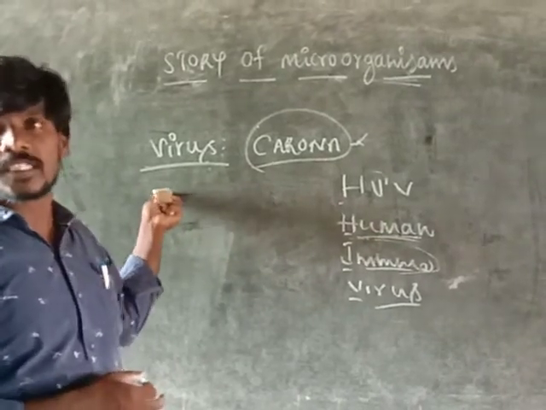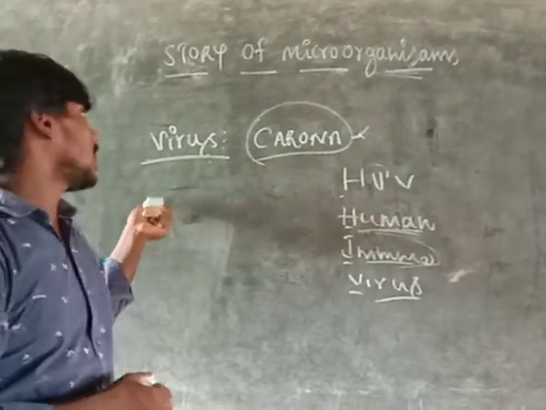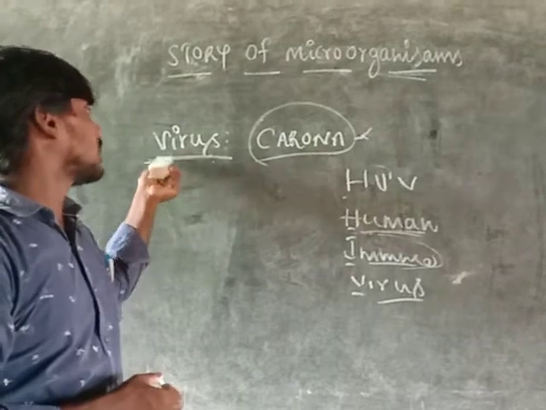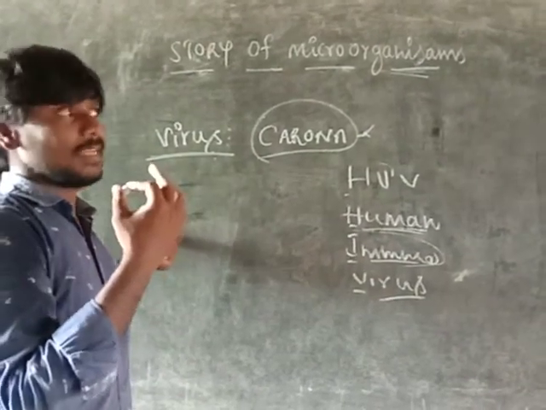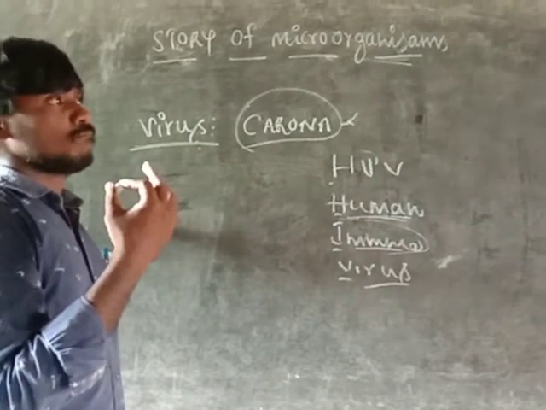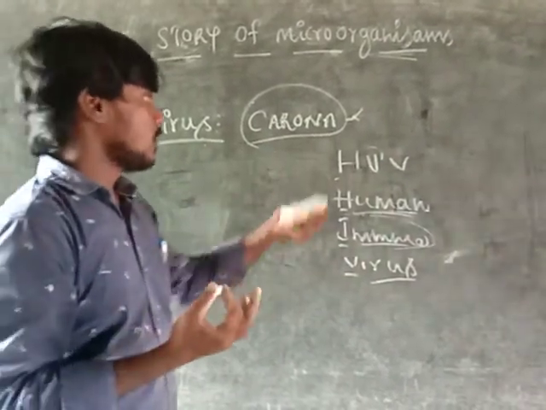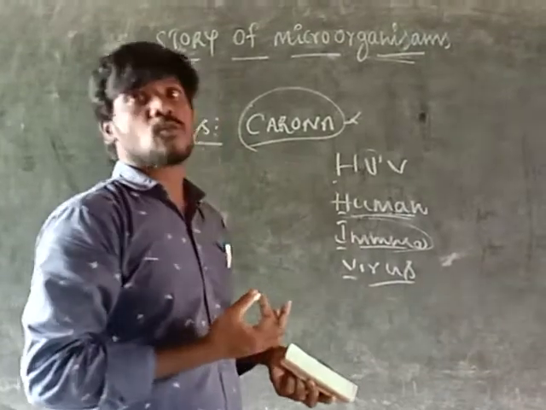The study of virus is called virology. Viruses cause things like cough, corona and HIV, and there is also the tobacco mosaic virus.